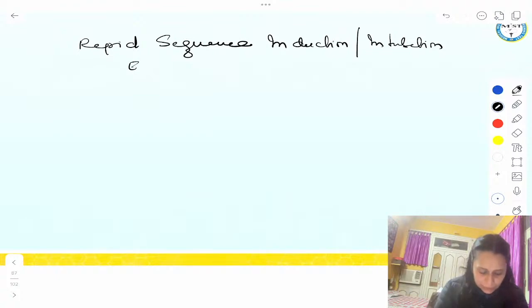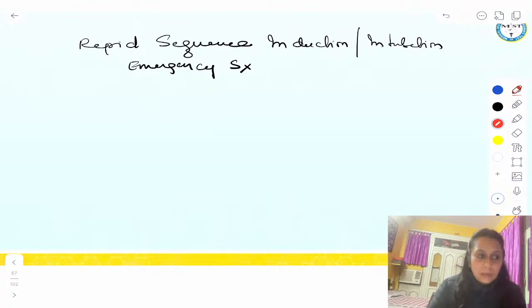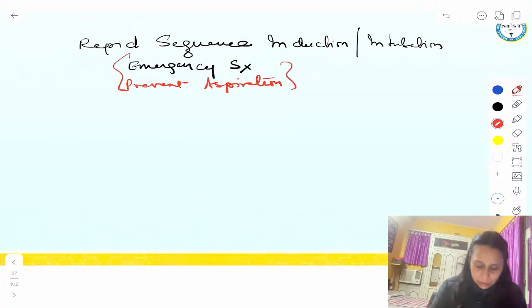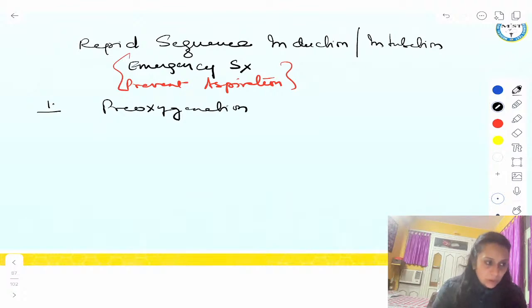This is done in emergency surgery, and this is done for the patient to prevent aspiration. So, what are the steps of RSI? Number one, pre-oxygenation. We always pre-oxygenate the patient. So the first step is pre-oxygenation.